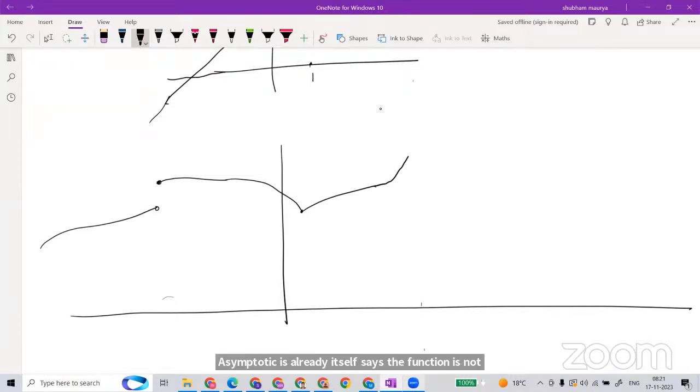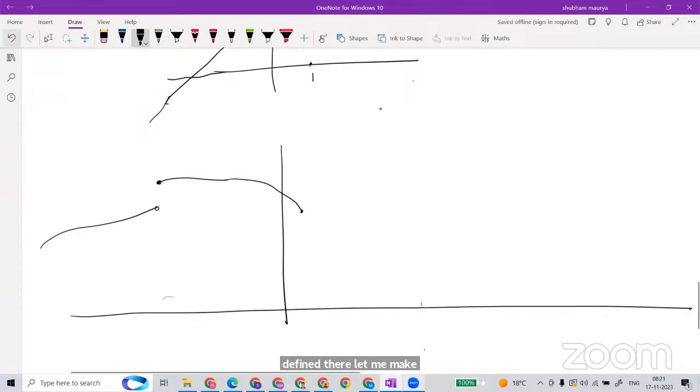Okay, let me make a yes kind of shape. Let's say I'm making it like this.